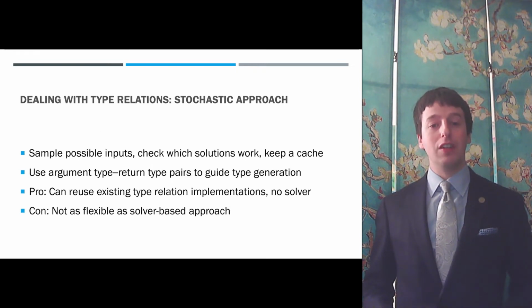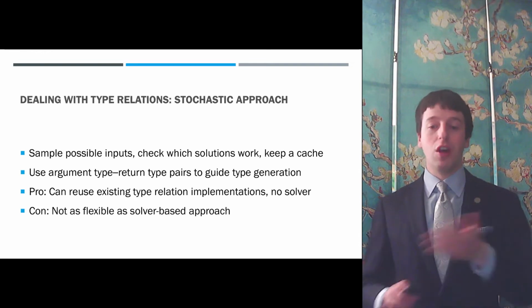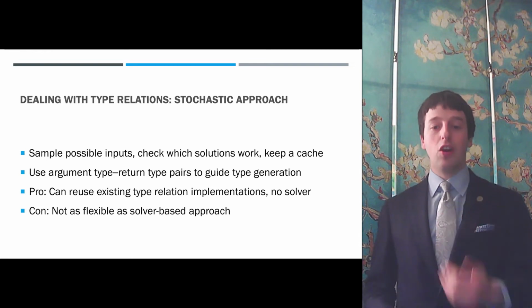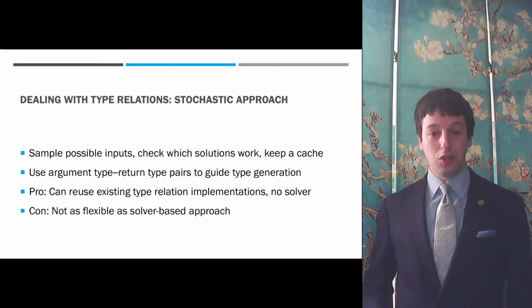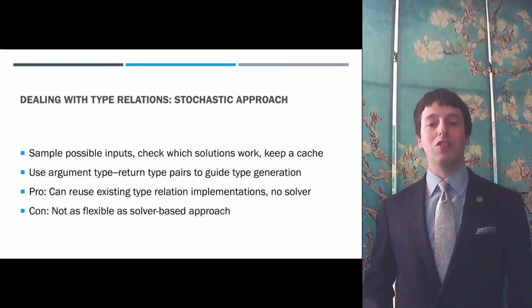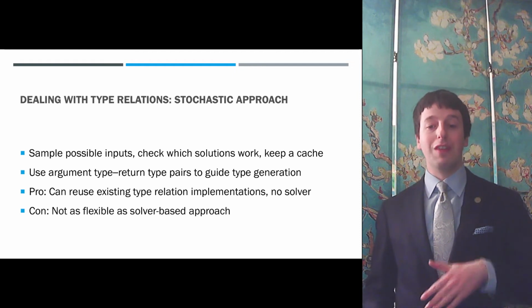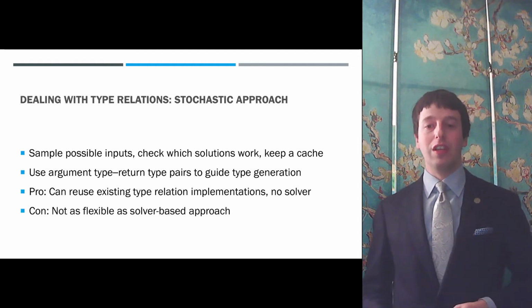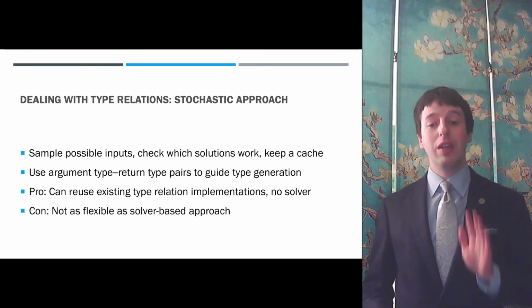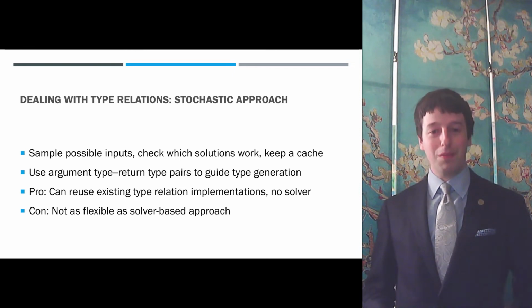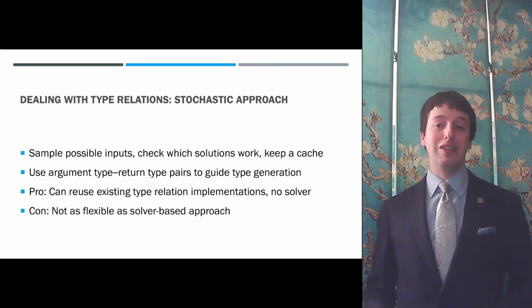Our other method of solving type relations was, in principle, more similar to the imperative checkers that TVM already uses. Namely, rather than starting with a return type and solving for argument types, we instead generate argument types and compute a return type when those are valid. Hence, we call this a stochastic approach. We keep all valid combinations in a solution cache, and then later during type generation we can fetch solutions from the cache and insert the relevant operators. In principle, this should allow us to recycle existing relation checkers without independent reformulations and even without a solver. And while this may be less flexible and less neat than using a solver, the advantages in simplicity may outweigh that.